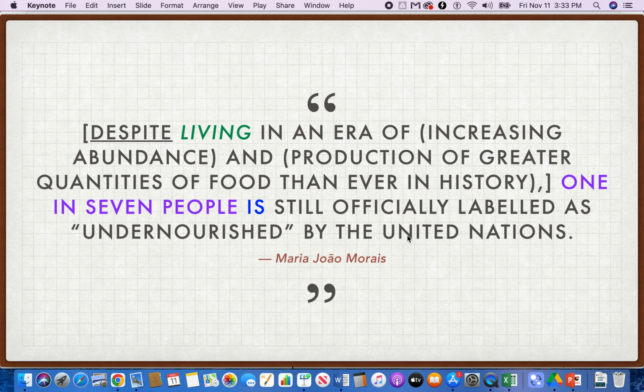Now, this long thing that comes in front of that, despite living in an era of two things, increasing abundance, and production of greater quantities of food than ever in history, all that is just an introduction to the main clause. That's actually a passive, and we haven't studied that. We can read it, but I don't expect you to be able to write it.